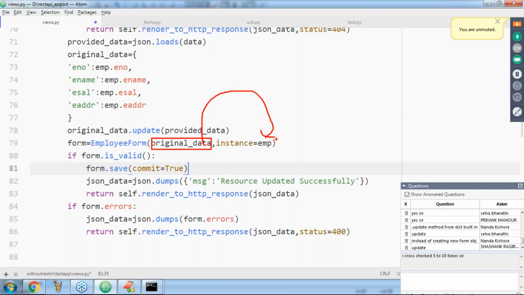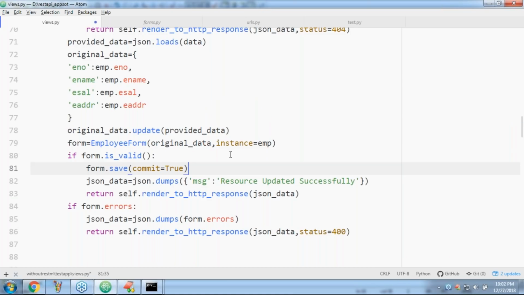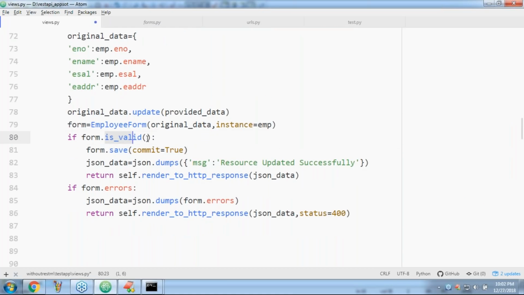If form.is_valid, sir, it is valid, now save: resource updated successfully, return response. If any errors are there, resource not updated successfully, and I'm providing the errors. Whichever errors come, that error information I'm sending directly to the partner application.